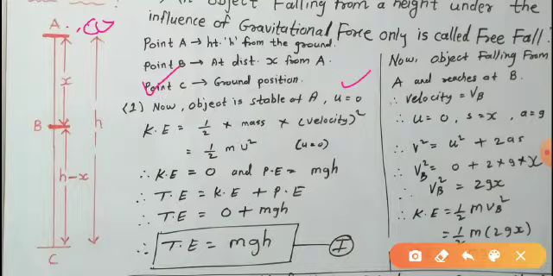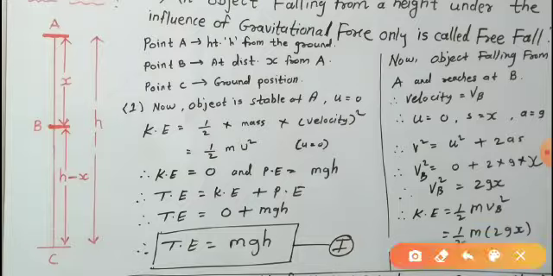The kinetic energy formula we studied in the previous topic is 1/2 mv square, but here we have to consider v as u, the initial velocity. But when the object is at height A, it is at rest, meaning its initial velocity u is equal to 0. So what will be the equation of kinetic energy?